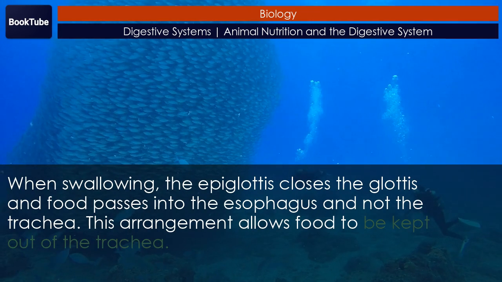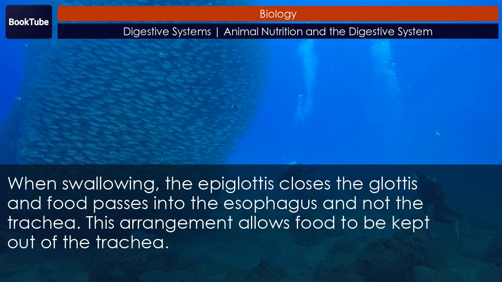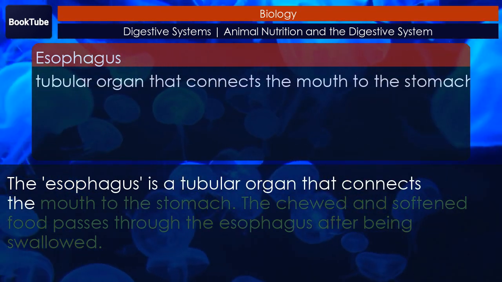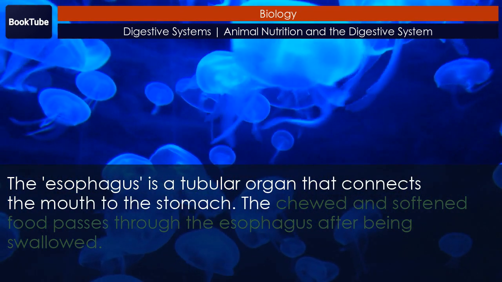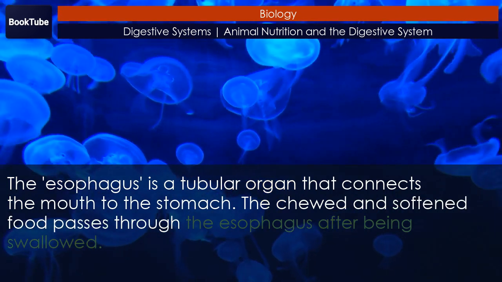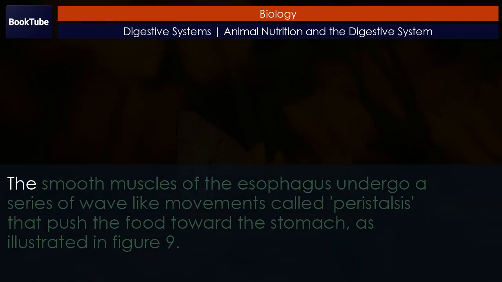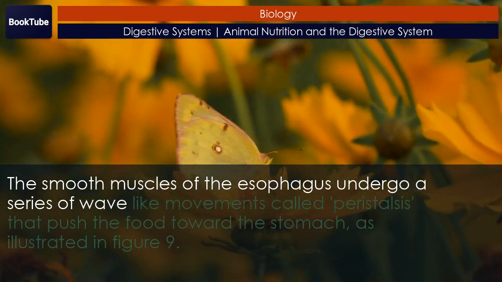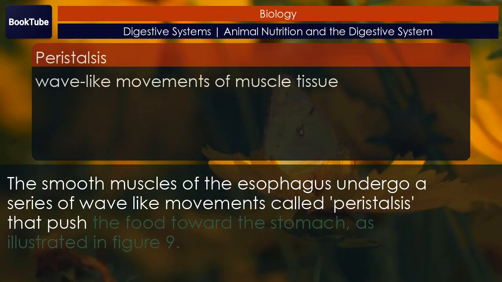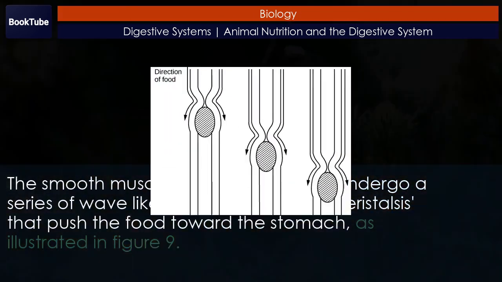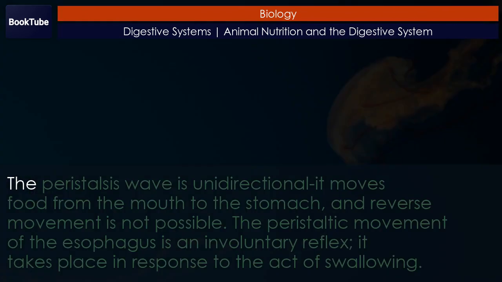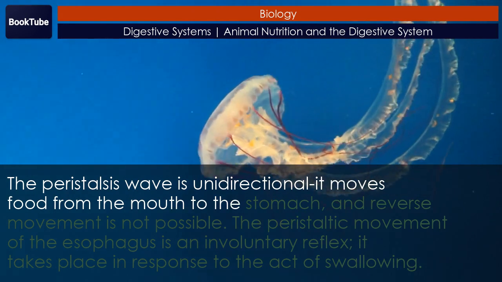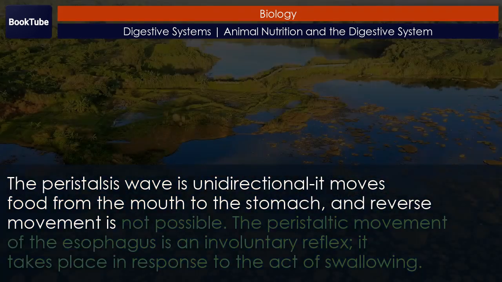This arrangement allows food to be kept out of the trachea. Esophagus. The esophagus is a tubular organ that connects the mouth to the stomach. The chewed and softened food passes through the esophagus after being swallowed. The smooth muscles of the esophagus undergo a series of wave-like movements called peristalsis that push the food toward the stomach. As illustrated in Figure 9, the peristalsis wave is unidirectional. It moves food from the mouth to the stomach, and reverse movement is not possible.